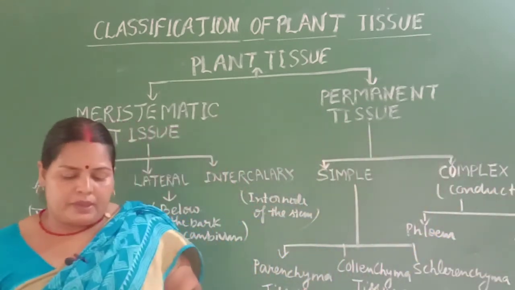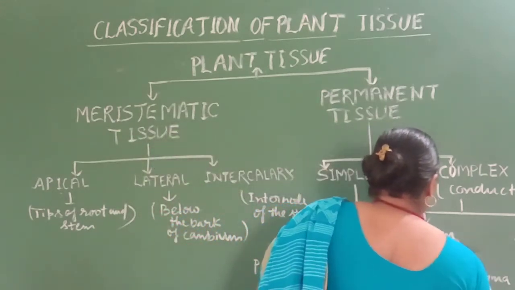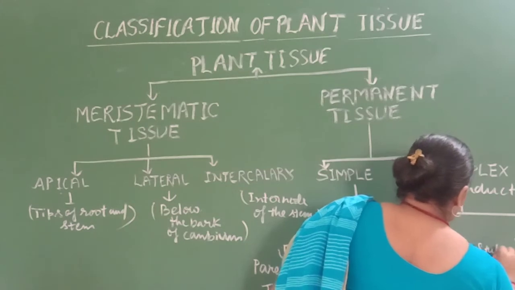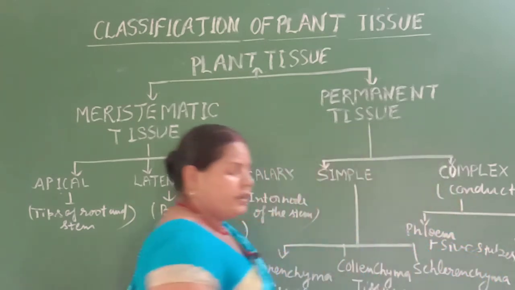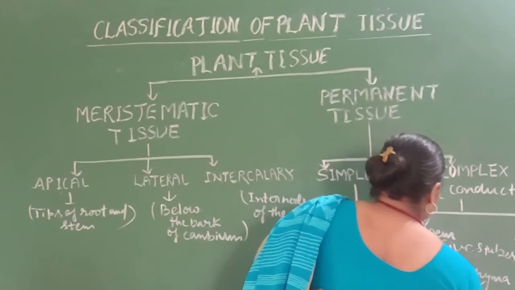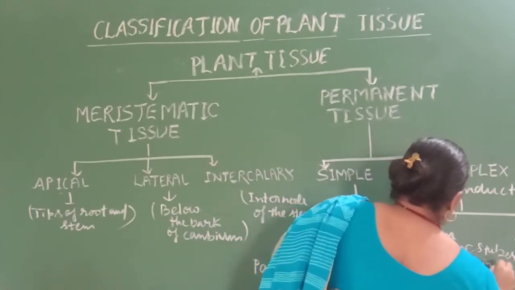First is phloem and second is xylem. Phloem has two types of cells: sieve tubes and companion cells.